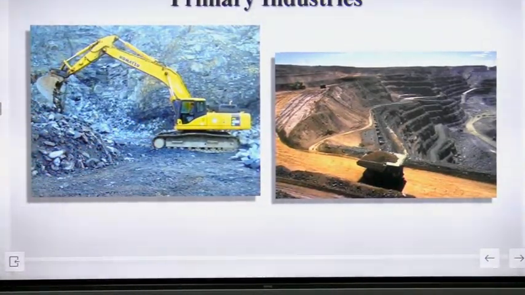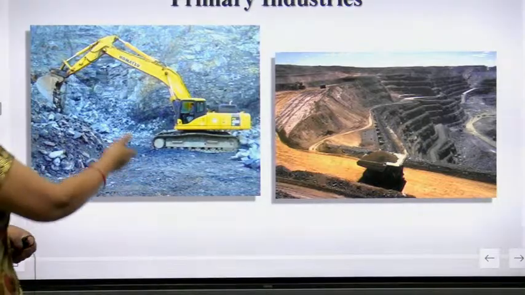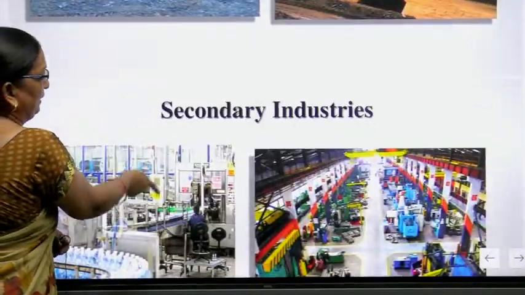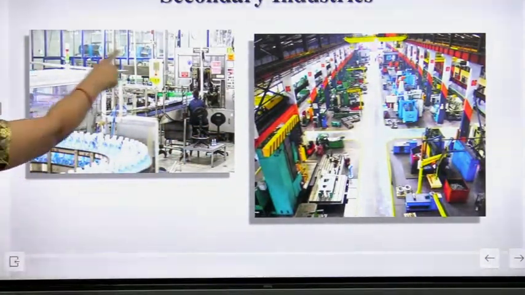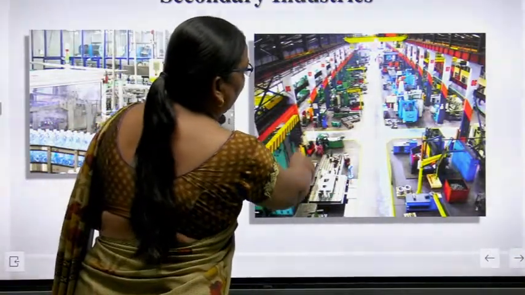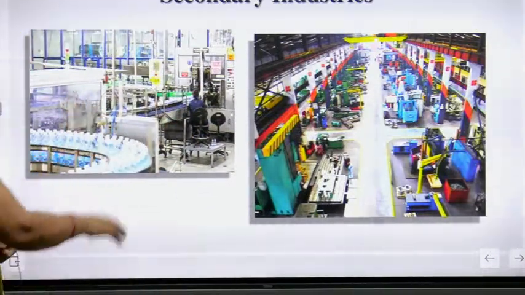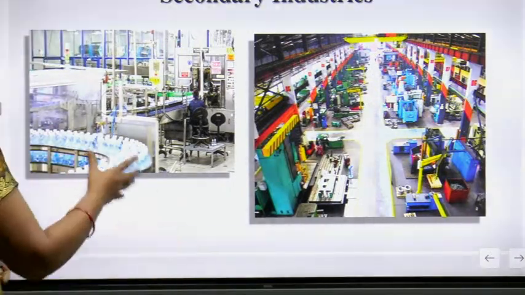Here are some examples, some pictures related to the primary industries, like minerals, mines, extractions. So these are related to the primary industries. Now here are some pictures of manufacturing. In this picture you can see the manufacturing goods. Things are being made. So it is known as the secondary industries or secondary sector industry.